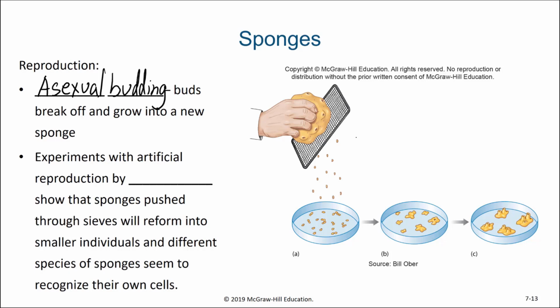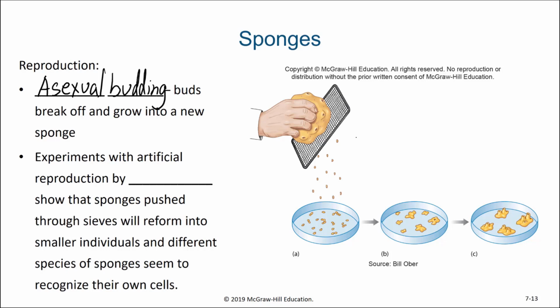Now, a surprising thing was that if multiple sponges of different species had their cells separated in this way and were set to grow in a petri dish, the cells of the different species would actually separate and segregate from each other. So you would end up with small little clusters of sponge cells of different types. So there's some form of recognition between the cells as to what species they belong to.